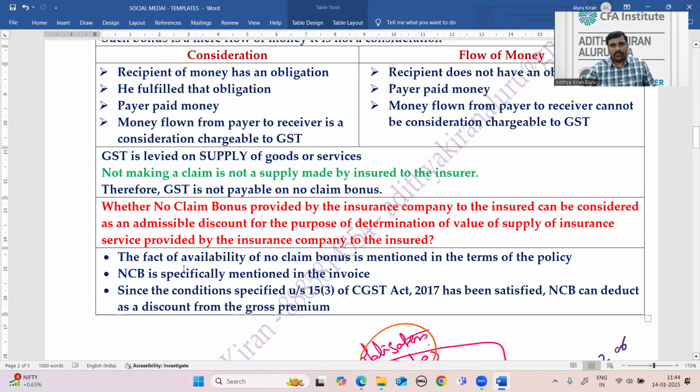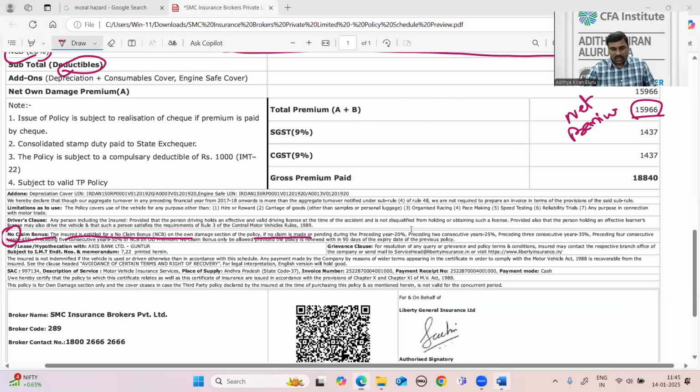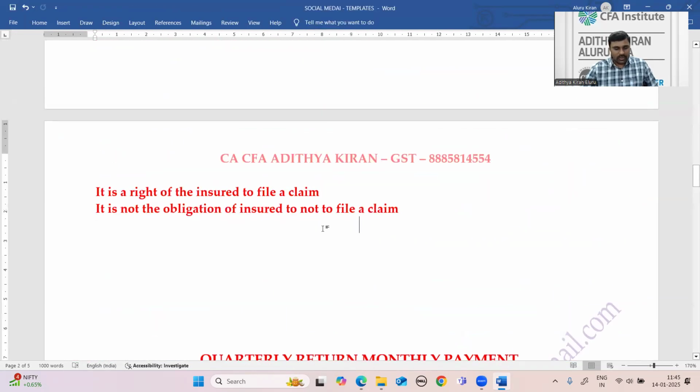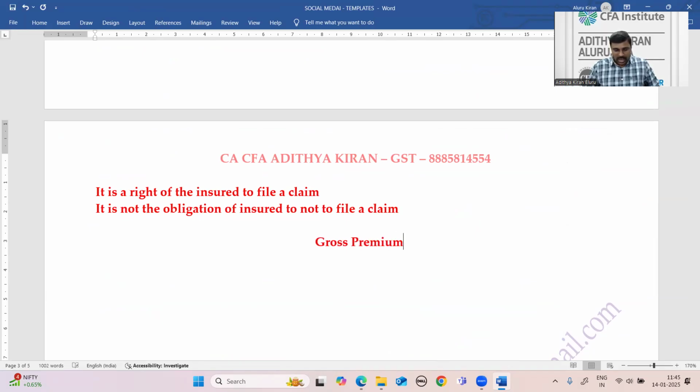If your insurance company does not deduct the no claim bonus, sometimes some insurance companies do like this. In a few cases I observed that they take the gross premium and add GST to that. Say the gross premium is, for example, 1000. They will add 180 rupees GST, so the total will be 1180. From there, less no claim bonus 200, 980 is payable.